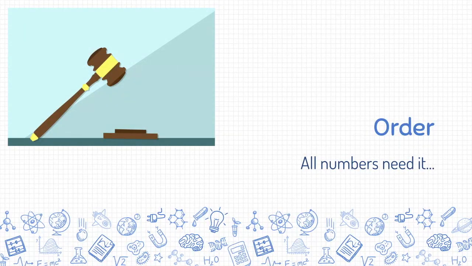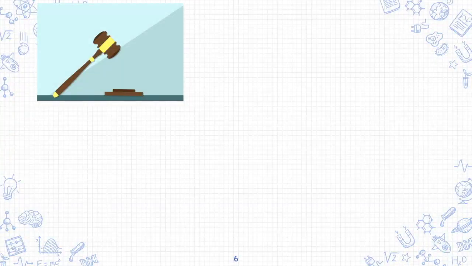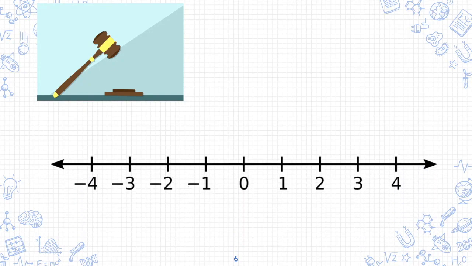Today's lesson is about order. All numbers need order. And the easiest way to order numbers is to use a number line. Every number in the real number system has a place on this number line. Whether it's a whole number, a natural number, an integer, or an irrational number, there's a place for every number on this number line. So that's what we're going to use to order these real numbers.